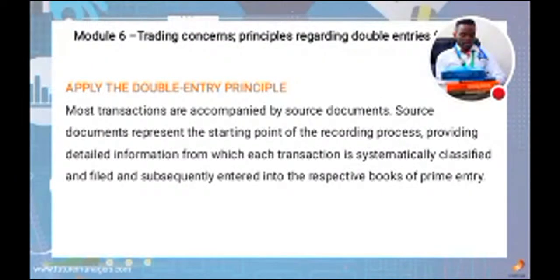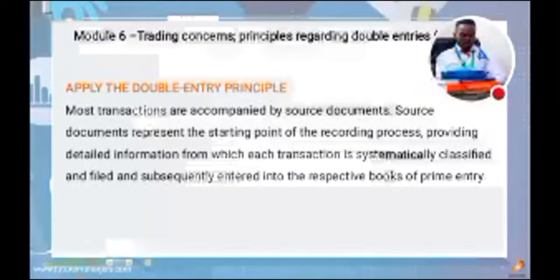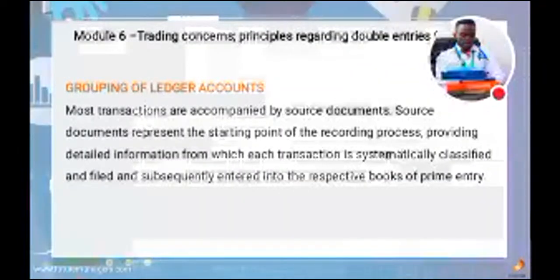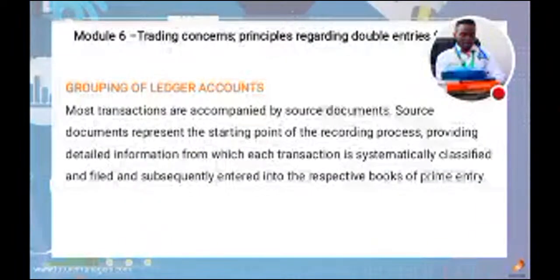Then we also have what we call applying the double entry principle. This one is also very much important, the double entry principle. Then grouping of the ledger accounts. Remember, when you group these ledger accounts, then you can get that information from the ledger accounts and put it into the trial balance sheet. Then you transfer it into the trial balance sheet.